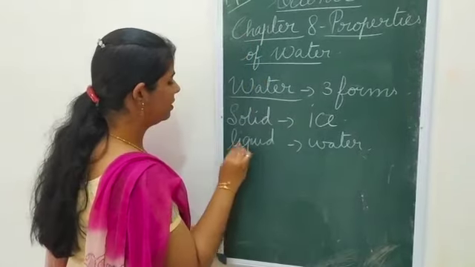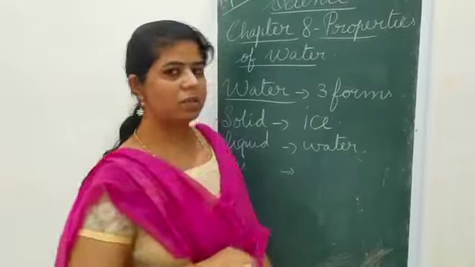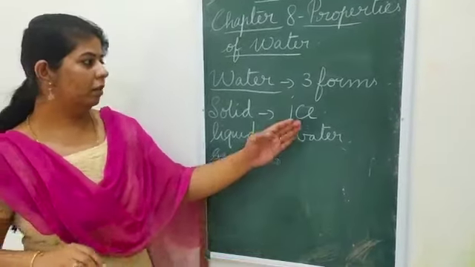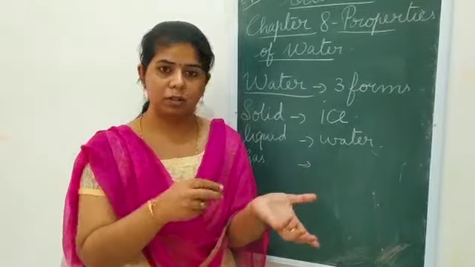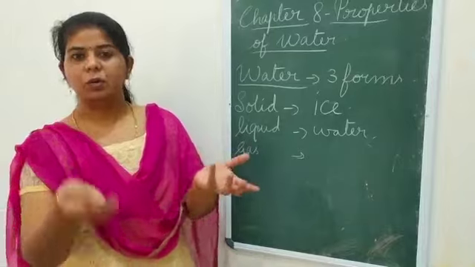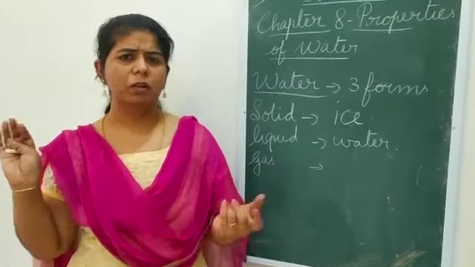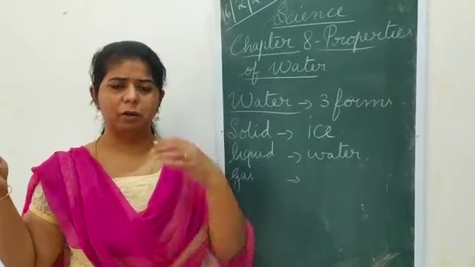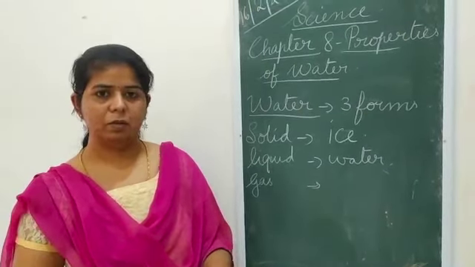The next form of matter is gas. How can you see water in the gaseous form? This ice, if you keep it for a little time, you can see that it is changing back to water. Now, if you take this water and keep boiling it on the stove, what will come when you go on boiling? Or your mother forgot to switch off the gas after it boiled. What happens?